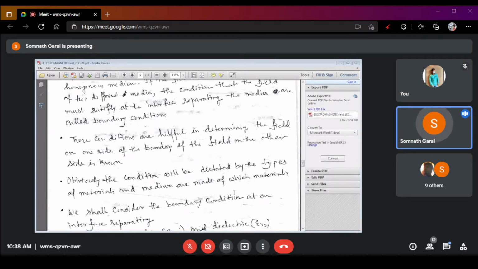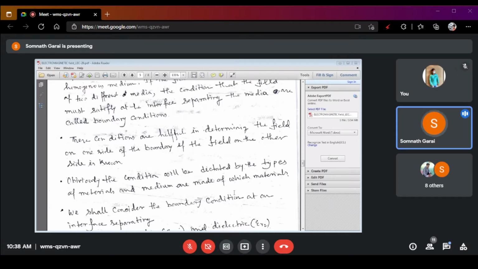What are the applications of this boundary condition? These boundary conditions are very helpful when you are determining the electric field when one side of the boundary is known and the other side is unknown. If you know the field on one side, you can determine the field on the other side.